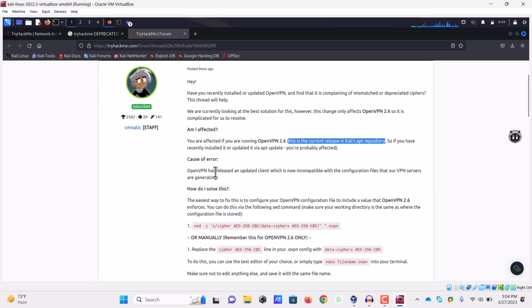So how can we solve it? OpenVPN has released an updated client which is now incompatible with configuration files that our VPN servers are generating. This Kali's OpenVPN is not compatible with the TryHackMe server. So how can we solve it? Either you can run this command, or you can replace this value in the OpenVPN file from cipher to data-ciphers. So let's see the command if we can change it.